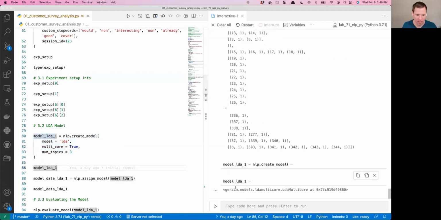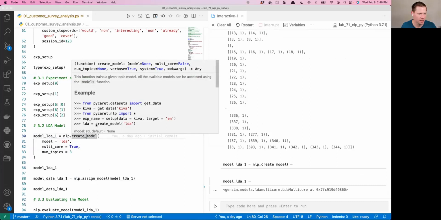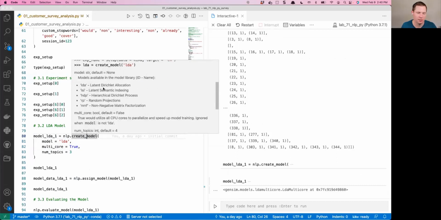And actually it's already done. You can see it creates a Gensim model. Okay, so it's using Gensim under the hood. That create model, if I hover over this, we can scroll down here and there are different types of models that you can create. So LDA, which is probably your most common, latent Dirichlet allocation. I'm probably butchering that. I always just call it LDA, but it's basically a topic model. And then there are several other different styles of models or types of algorithms that you can run.